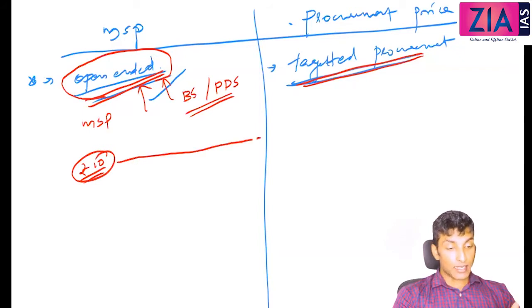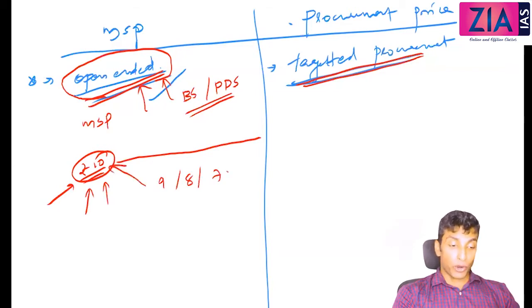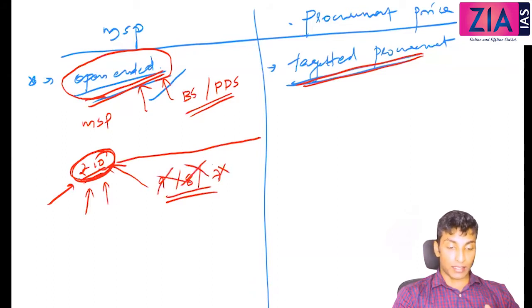It is not necessary that the farmers will sell to government. There is no compulsion. Now, in the market, if the price is 9, 8, 7, etc., then only the farmer will go and sell to the government. But automatically when the MSP is 10, do you think price in the market will be this? No. Because if this is the case, market won't get anything. So price in the market will be minimum 11 or higher than 10. So where will the farmer sell? Farmer will sell his produce in the market only, because wherever he is getting higher, he will sell there.